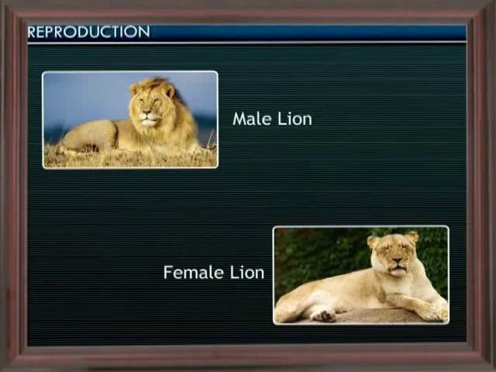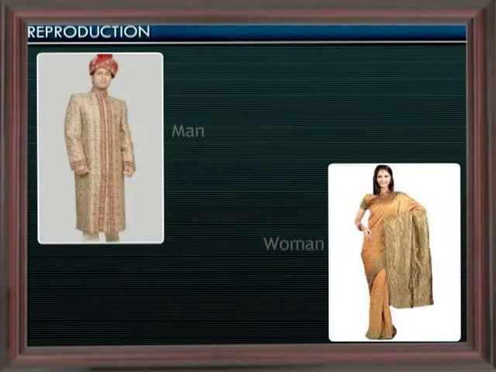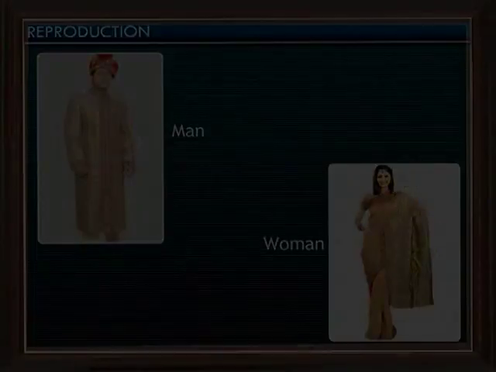Secondary sexual characters may range from color, size, shape of the body, sound of the voice, body hair, etc. Let us look at a few images which clearly show sexual dimorphism between male and female animals of a species. Observe the clear differentiation between male and female lion, a cock and a hen, and a man and a woman. This distinction is called sexual dimorphism.